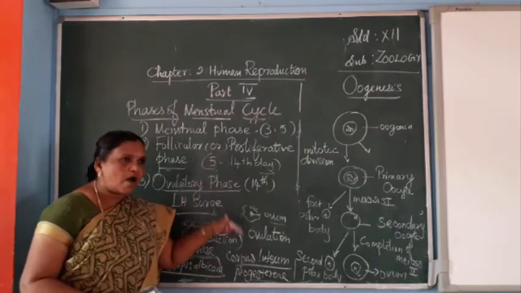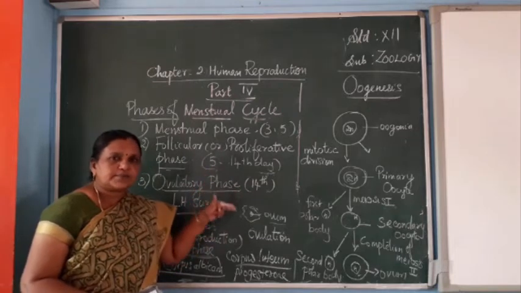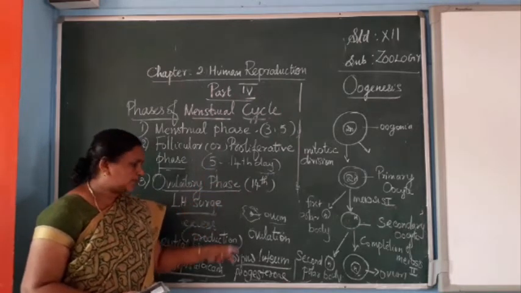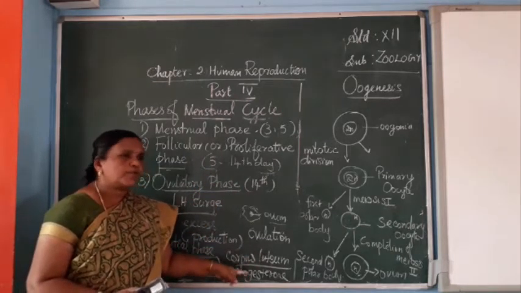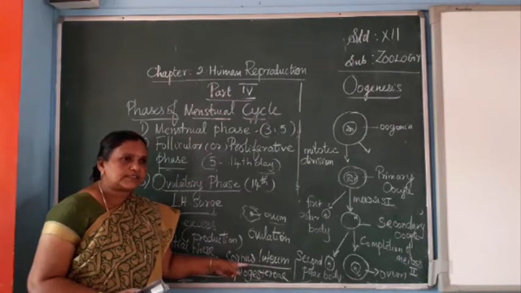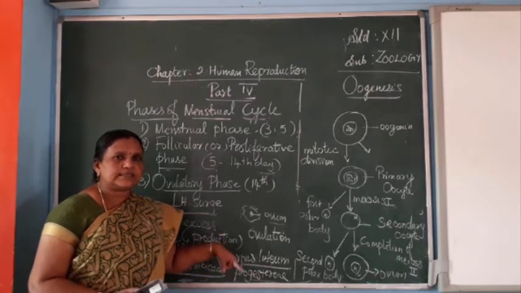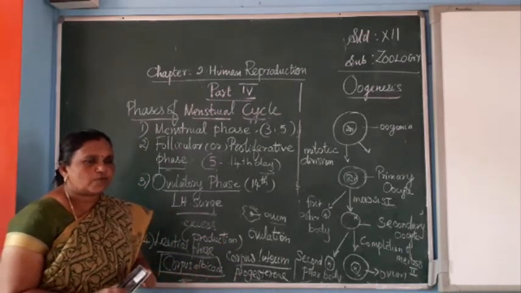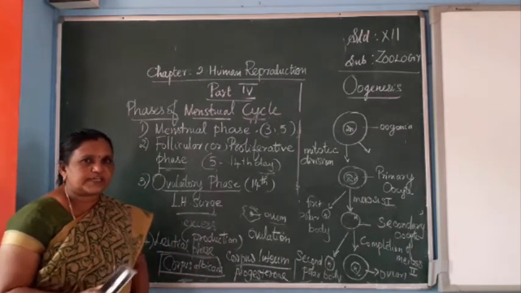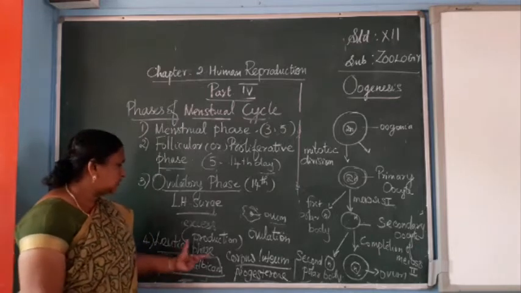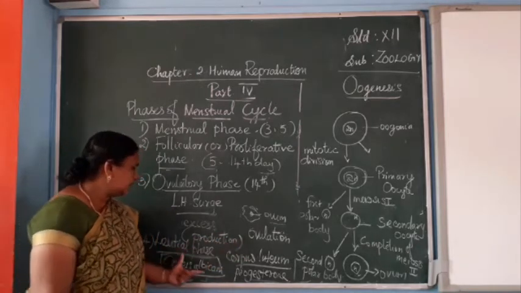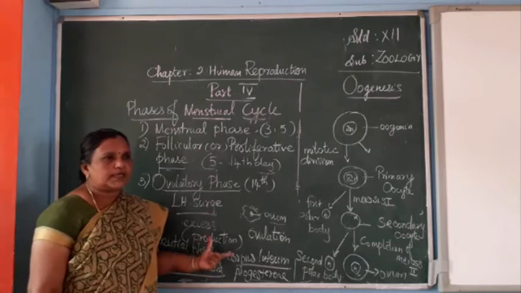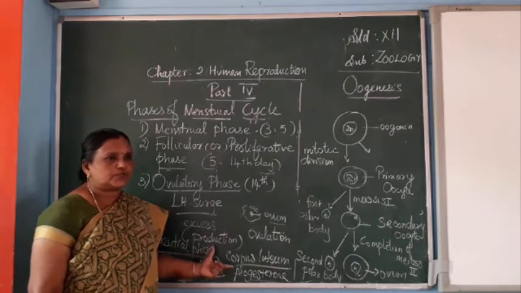So various hormones are participating in this process. The corpus luteum is functioning as an endocrine gland and secreting the hormone progesterone. If fertilization does not take place, this corpus luteum will be converted into corpus albicans. It is a scar tissue.